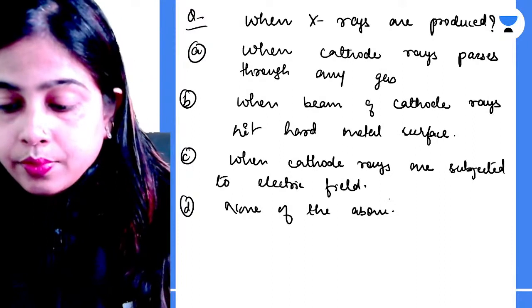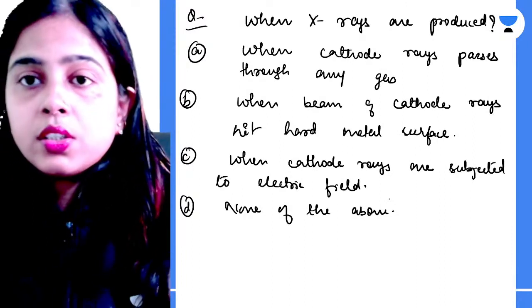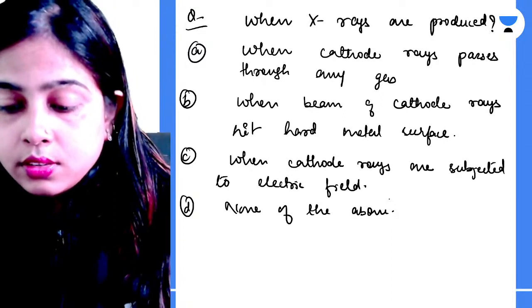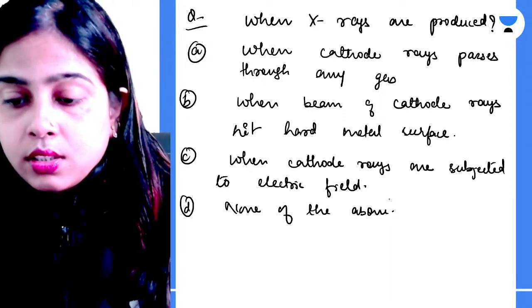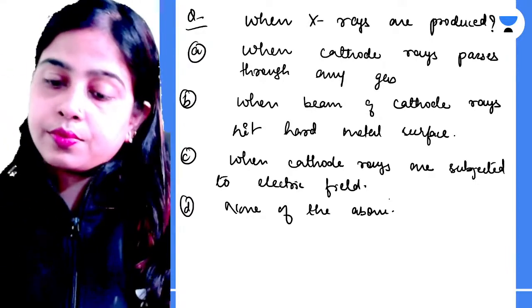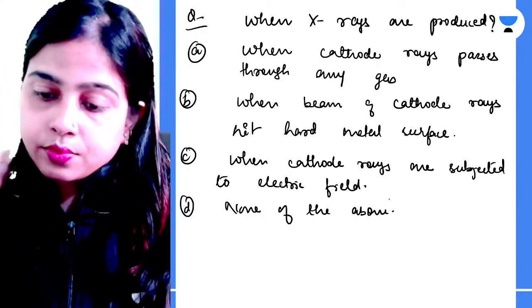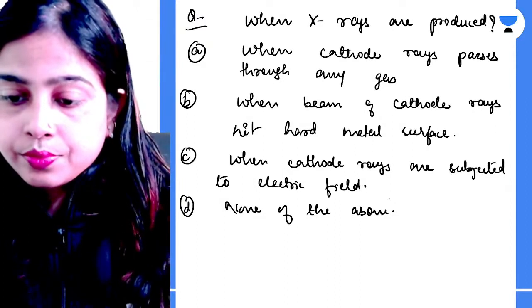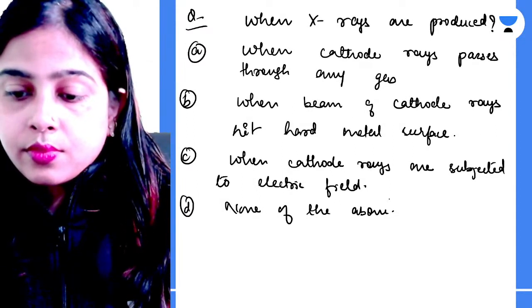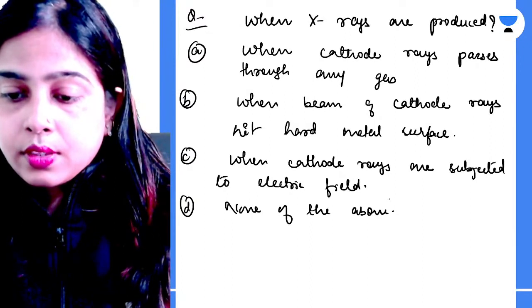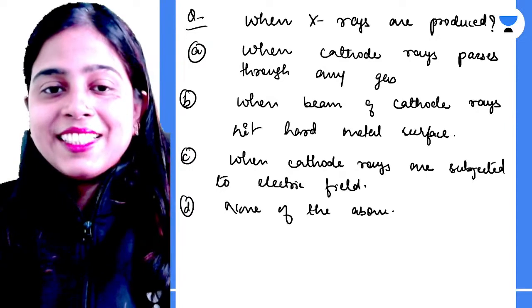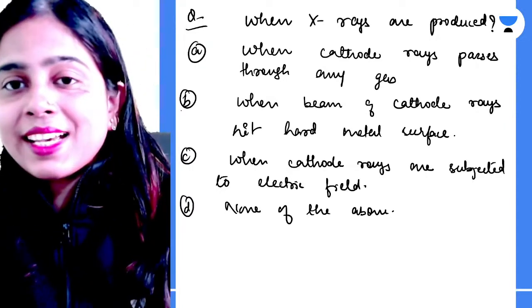Okay, A is not the correct answer, Uzair. Try to answer it, everyone. B. Okay, yes, of course, B is the correct answer.